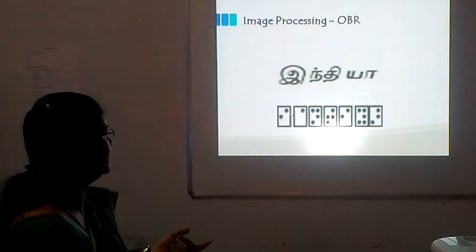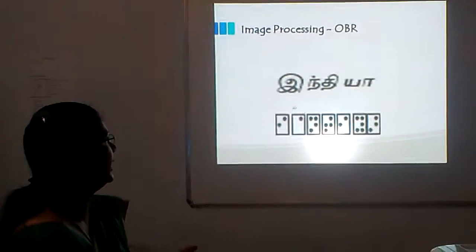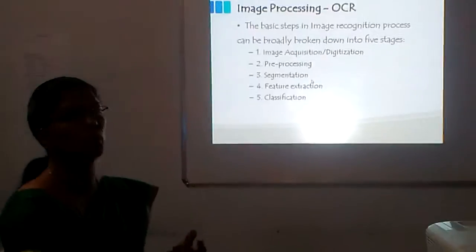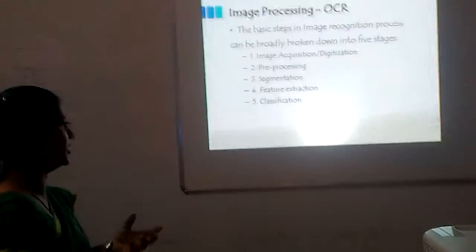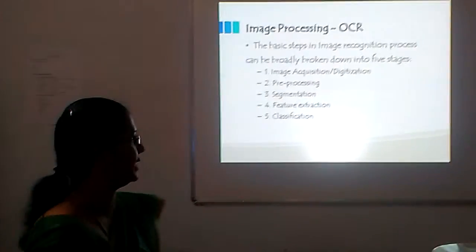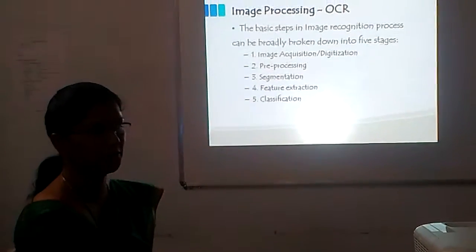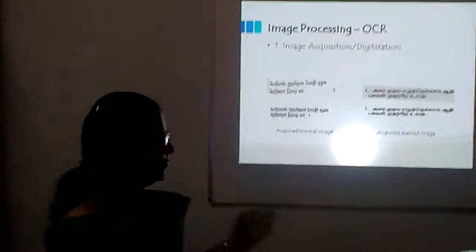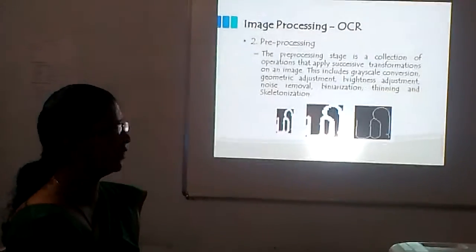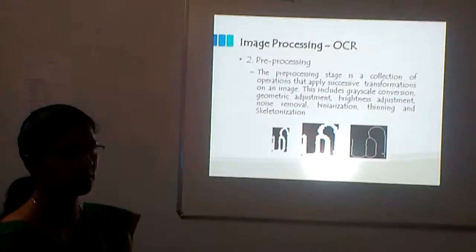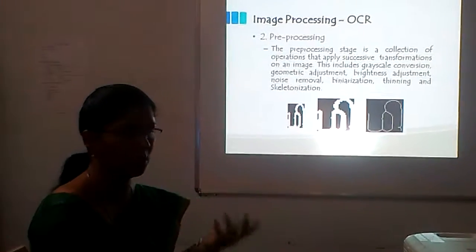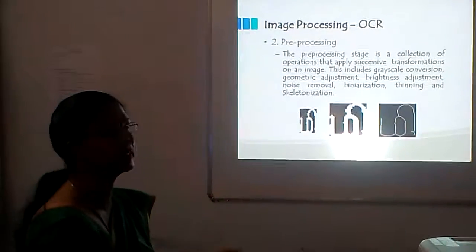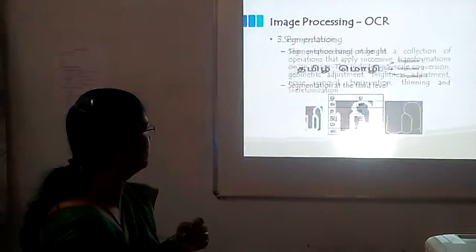So here is one example. Here is the braille document, and here I provided a text which is converted into the braille document. Next, going for the OCR, the optical character recognition, it follows the same image processing technique: image acquisition, pre-processing, segmentation, feature extraction and classification. Here I have examples of a normal image and a skewed image for pre-processing. Under pre-processing, I did the same noise removal and binarization, and as it is text, I go for thinning and skeletonization.